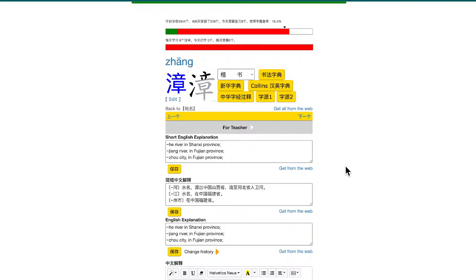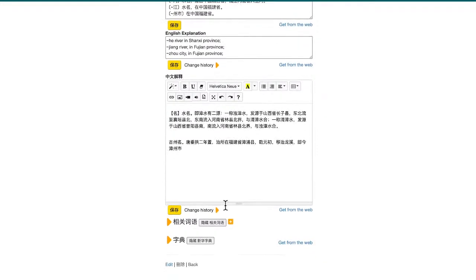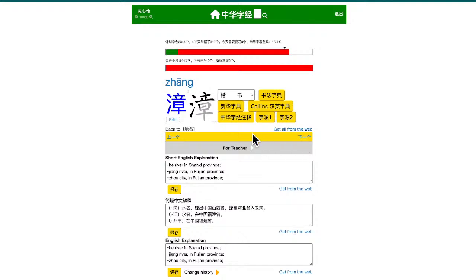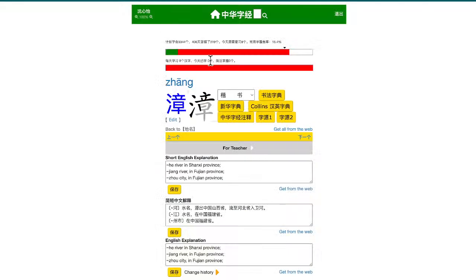Next one, 漳. Now 漳 is used for naming places and rivers. Like 漳河 is in Shanxi province, and 漳江 is in Fujian province, and 漳州市 is a city in Fujian province. There is no other meaning for this character other than its use as a name. There is probably no etymology, and basically the right hand side is a character that represents the pronunciation.